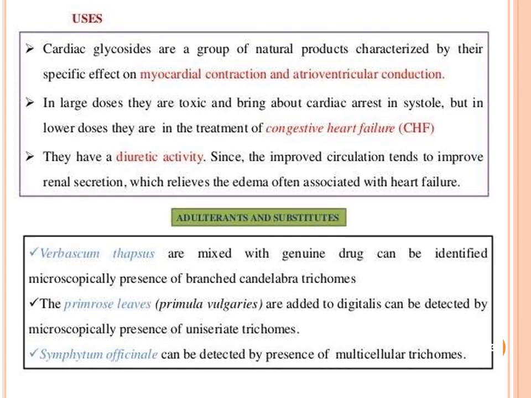Then some categories are there which will be mixed with the cardiac glycoside. Then it will be given as such.